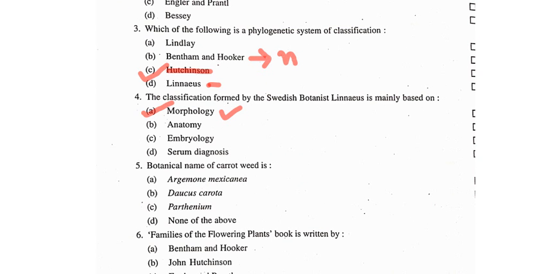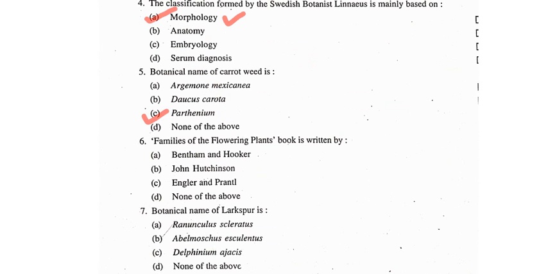Next question, botanical name of carrot weed. It's a very famous weed, carrot weed. Okay, so the botanical name of carrot weed is, answer is C, Parthenium. Now the next question, Families of Flowering Plants book is written by. So this book, Families of Flowering Plants, it is written by John Hutchinson.